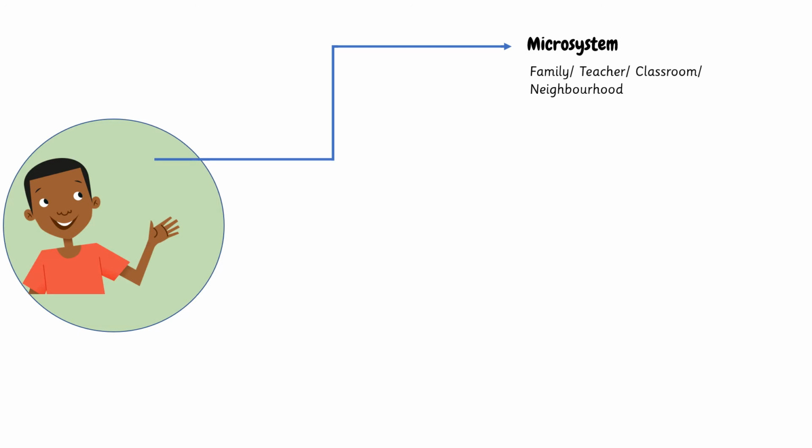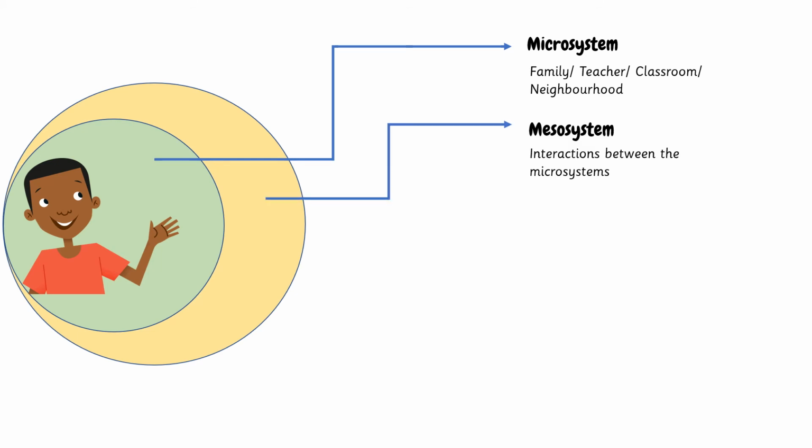The next level is the mesosystem. The mesosystem is an interaction of 2 microsystems, such as the connection between a child's home and school, or between their neighborhood and home. These relationships between a child's immediate environment will affect the child's development. Can you think of any?